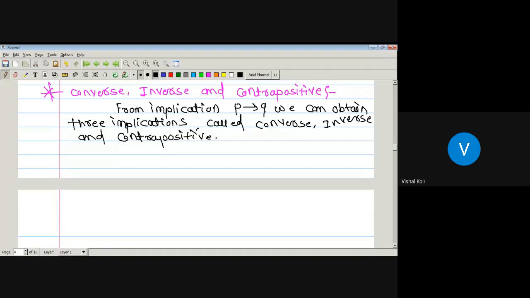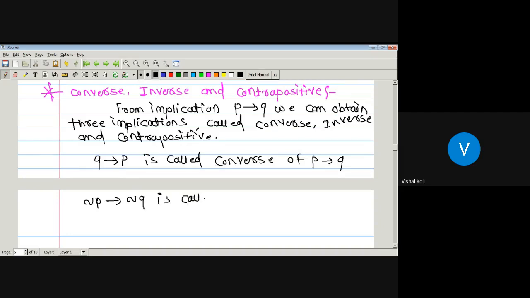For example, the converse is denoted by Q to P. Okay, if there is a statement P conditional Q, then Q conditional P is called the converse of this statement P conditional Q. Negation of P conditional negation of Q is called the inverse of P conditional Q. And finally, negation of Q conditional negation of P is called the contrapositive of P conditional Q.